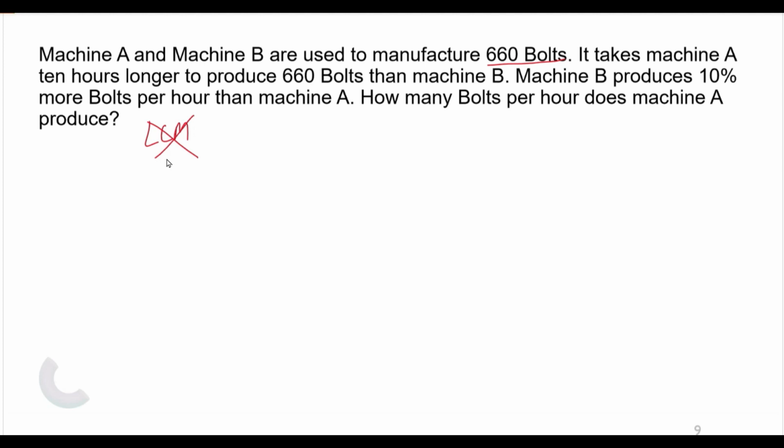So what we can do is suppose the time taken by machine B equals T. Now the time taken by A will be T plus 10 as per the question, since A is taking 10 hours longer.